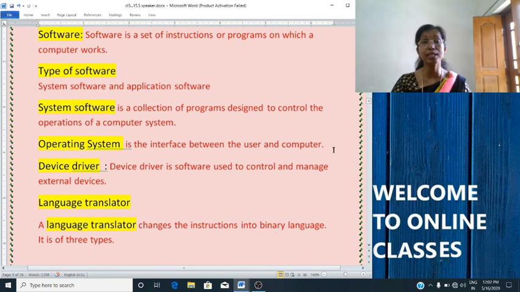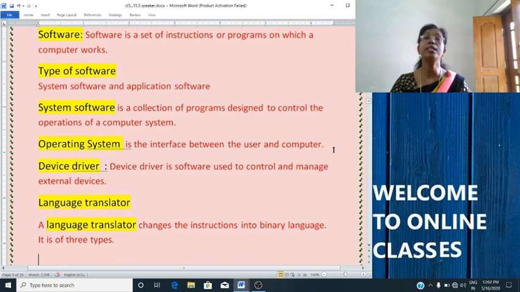What is a language translator? A language translator changes the instructions into binary language. It converts the high-level program into binary language. It is of three types: assembler, compiler and interpreter.